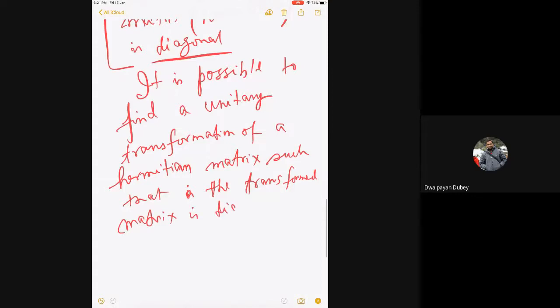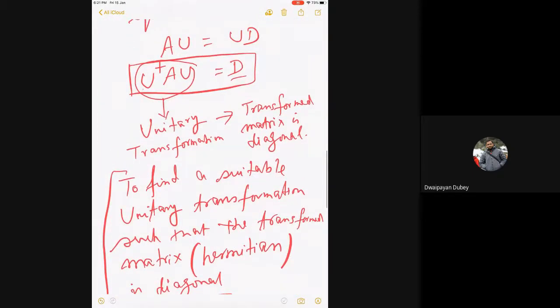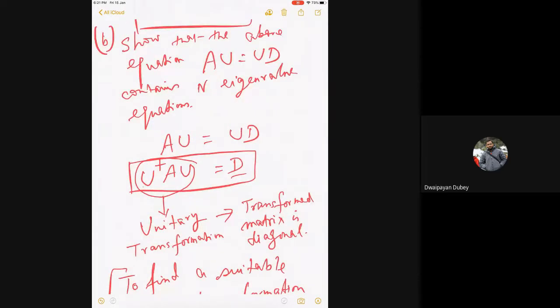It is possible. Given any Hermitian matrix, we will assume it can be made diagonal by a unitary transform. And if I can make it diagonal, that is how many procedures like Jacobi and Householder, which diagonalize the entire matrix, work. They try to slowly remove the off-diagonal elements through a sequence of transformations, the product of which will be unitary. As the off-diagonal elements slowly go away, the matrix becomes diagonal.